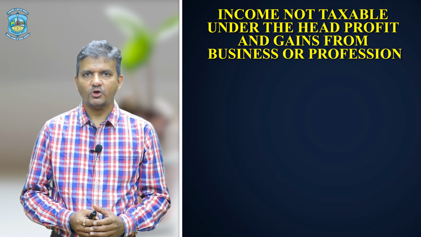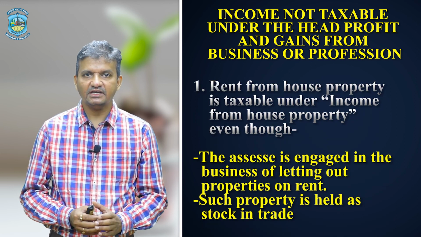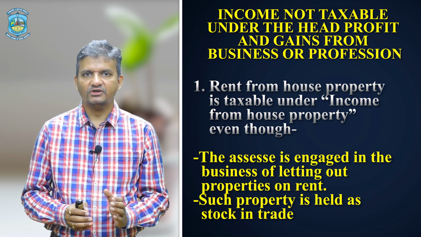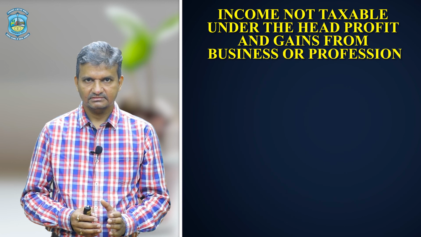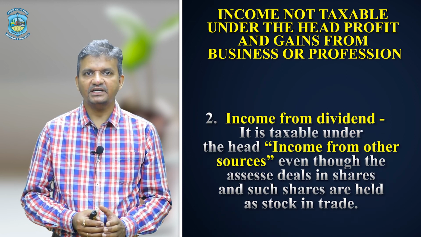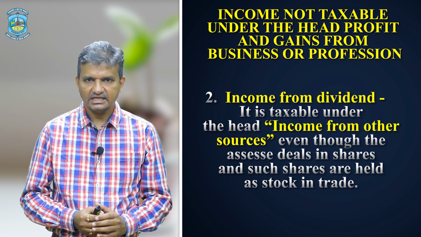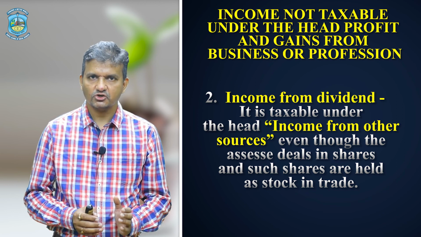Now we will be talking about certain incomes which although are related to business but are not taxable under this particular head. The first one would be rent from property, which will be taxable under the head income from house property even if the assessee is engaged in business of letting the house property on rent or if such property is held as stock in trade. Second would be income from dividend. Again, income from dividend would be taxable under the head income from other sources even if the assessee deals in shares or even if the shares are held as stock in trade.